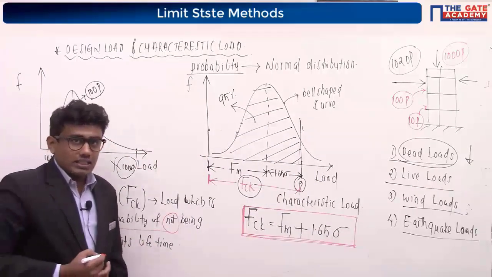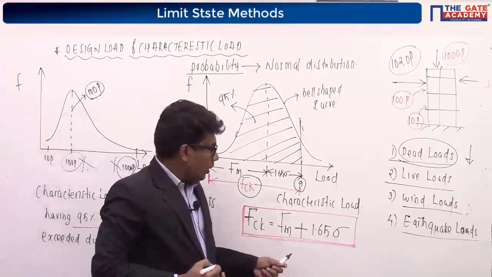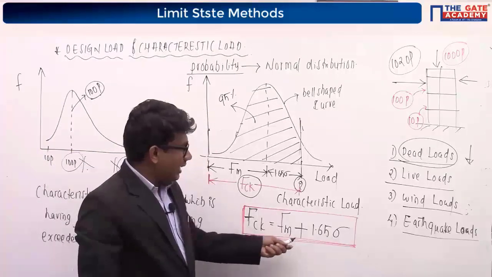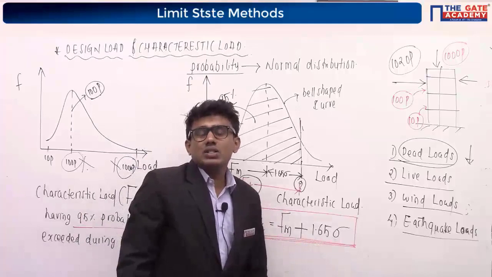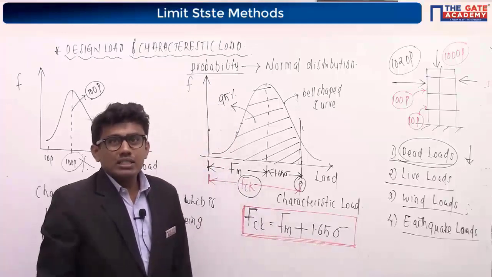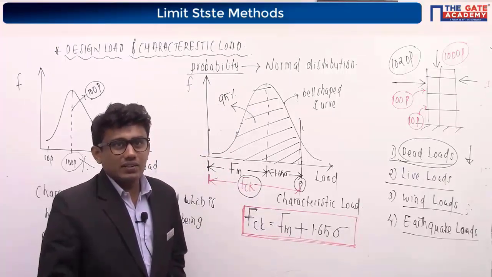FCK is the characteristic compressive load, FM is the mean load acting in the structure, and sigma is the standard deviation.